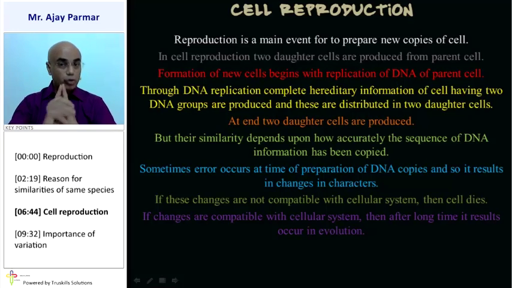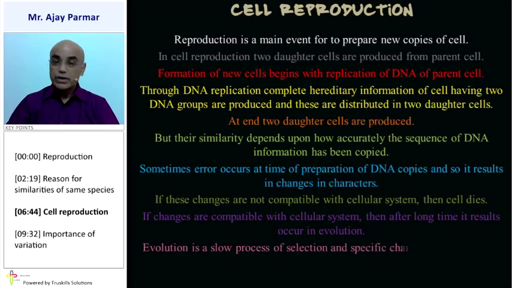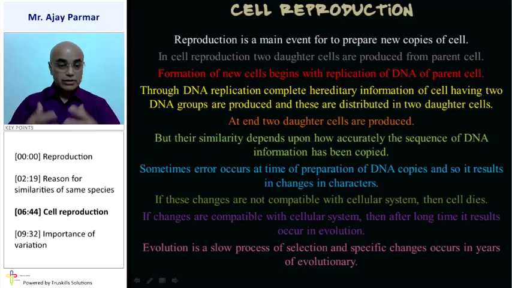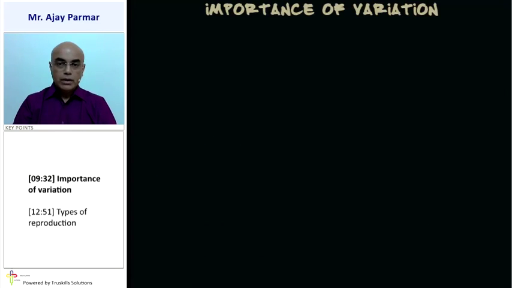But if the change is compatible with the cellular system, then after a long time, slowly and gradually, it will result into evolution. We shall discuss evolution in the next topic in detail. It's a slow process of selection of specific changes, and evolutionary changes take place over years and years. That is the slow process. We shall discuss this slow process of evolution in the next topic.